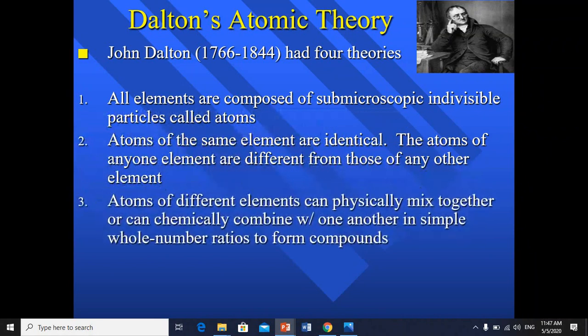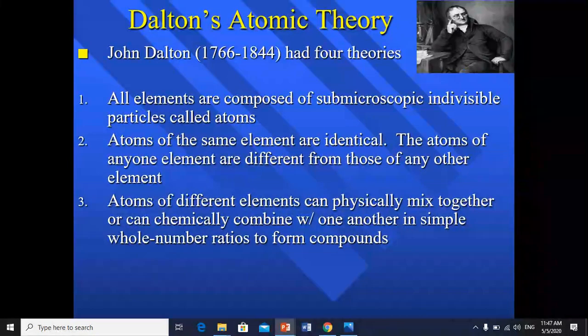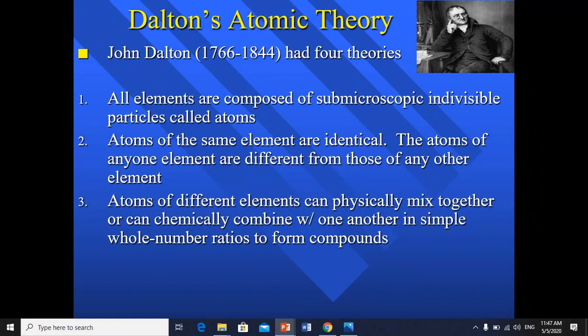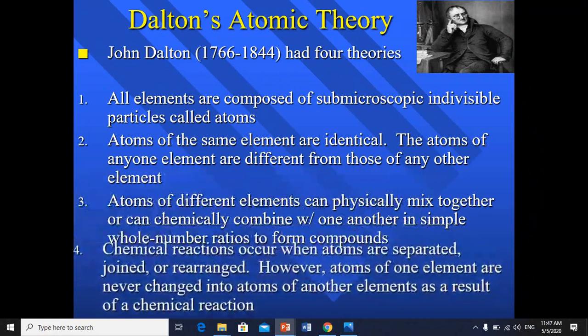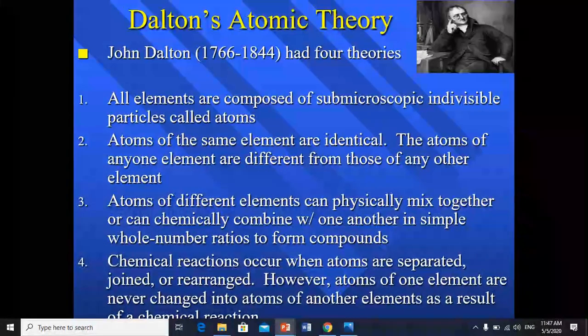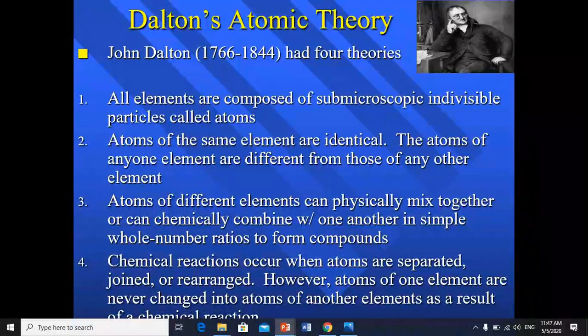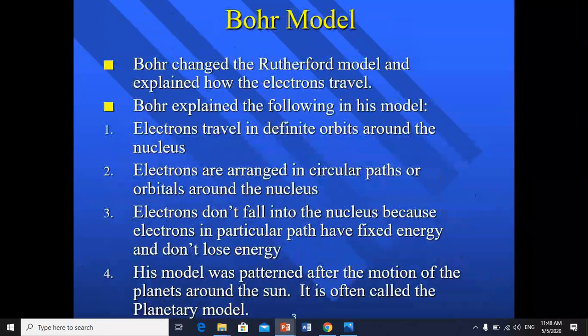Then he also said that the atoms of different elements can physically mix together or chemically combine with one another in a simple whole number ratio, forming another compound. And the third thing, he said that a chemical reaction occurs when atoms are separated, joined, or rearranged. However, the atoms of one element are never changed into atoms of another element as a result of a chemical reaction. So it could never happen that carbon will change to nitrogen or hydrogen change to oxygen. In a chemical reaction, the atoms stay the same.